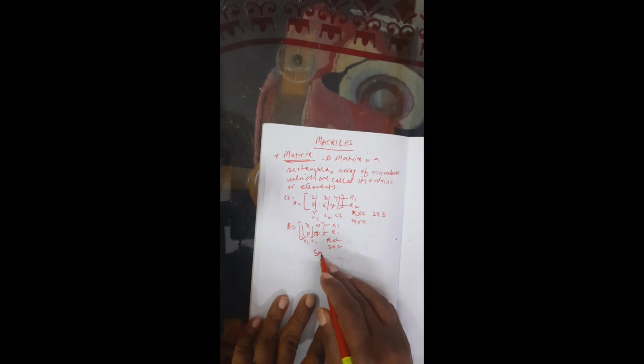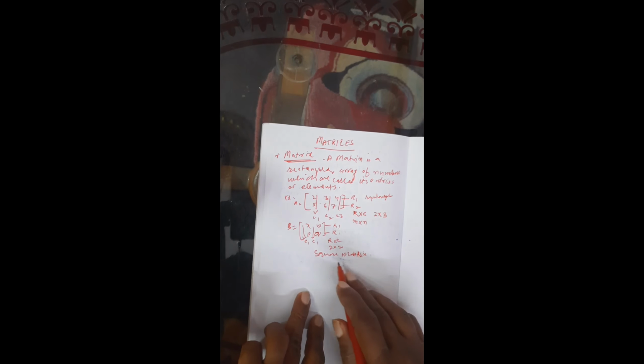This is a square matrix, and the other one is a rectangular matrix, in which the dimensions are not equal. When the dimensions are equal, it is a square matrix. Like that we can differentiate. Horizontal lines are called rows, vertical lines are called columns.